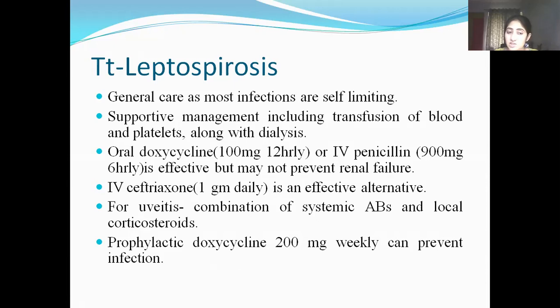If uveitis is present, then a combination of systemic antibiotics with local corticosteroids is advised. Prophylactic doxycycline 200 mg weekly can prevent the infection. So the person should be given doxycycline 200 mg weekly to protect themselves from this kind of infection.